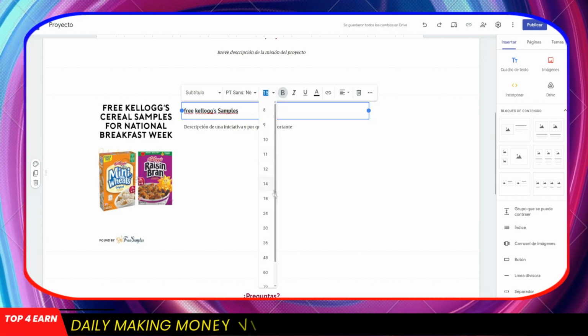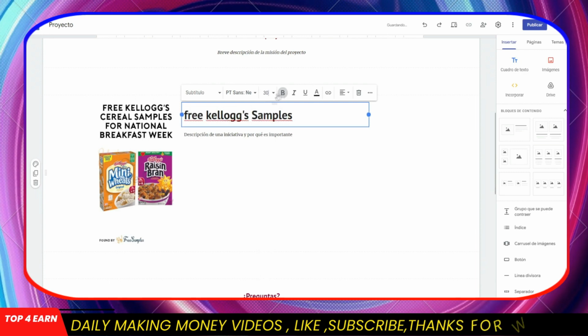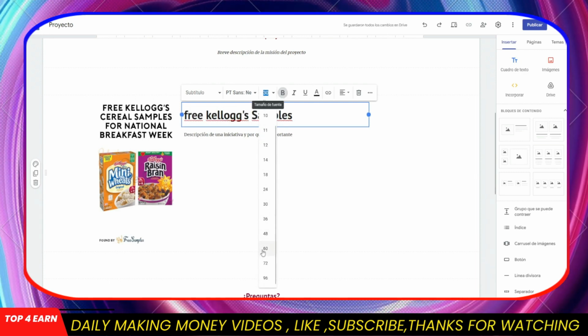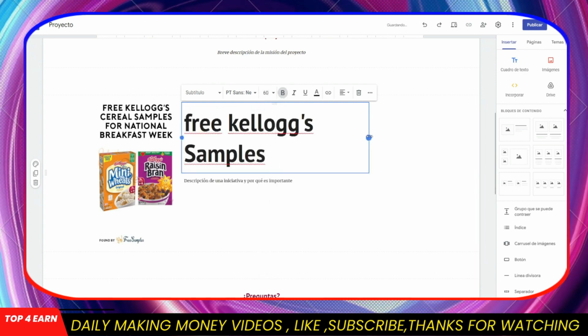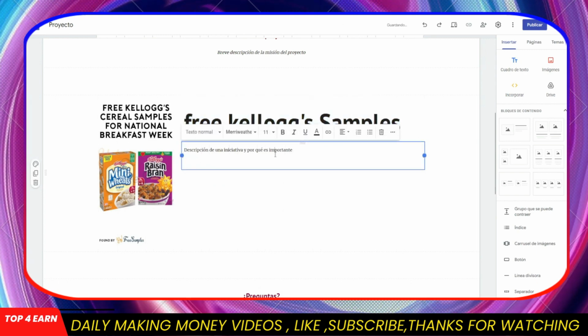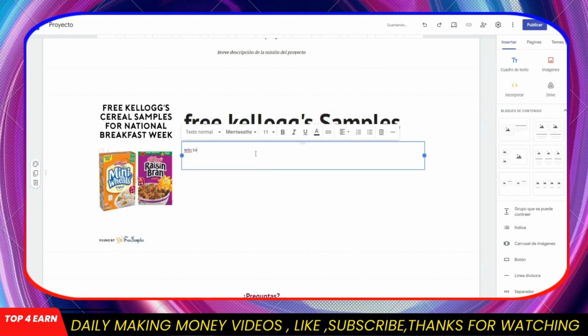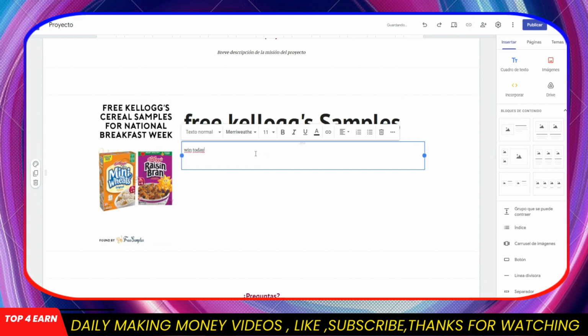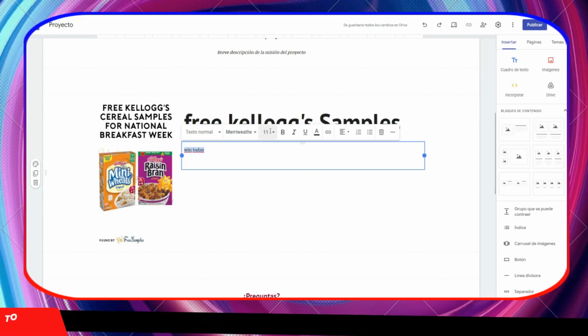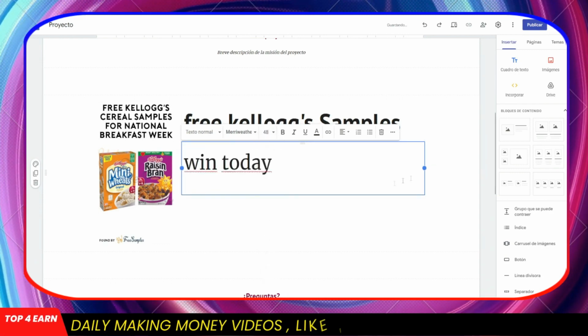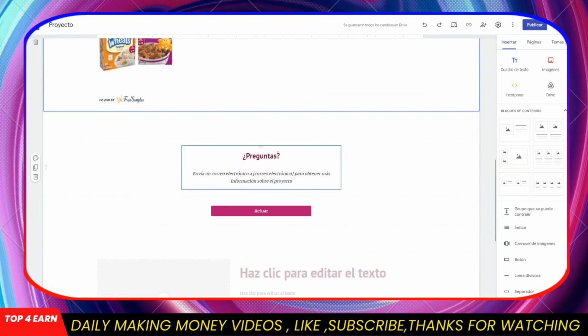And the truth is that, as you realize, it is a fairly simple way to do it. Here we can change this or remove it, and we can move this button here. For example, we can put win today, and here in this part of linking our CPA link will go. All right, let's click here on copy, and as you see, it's already been copied to us. Now we're going to return here. We click on update, and that's it.